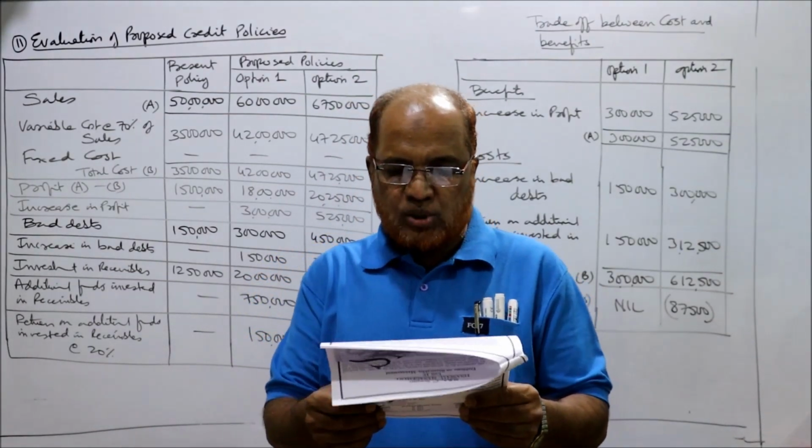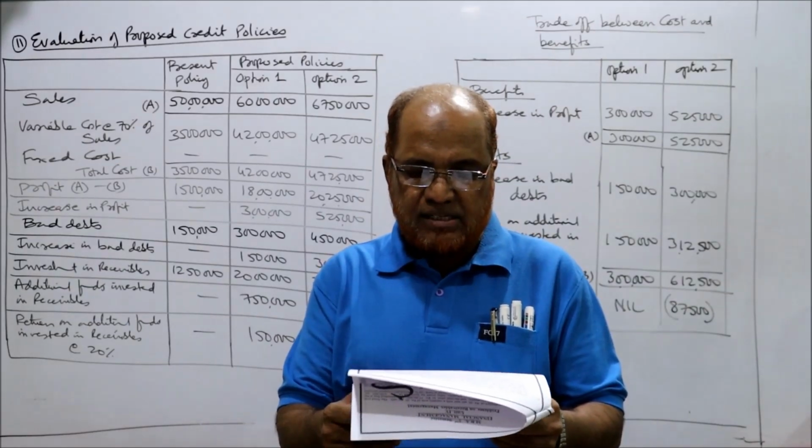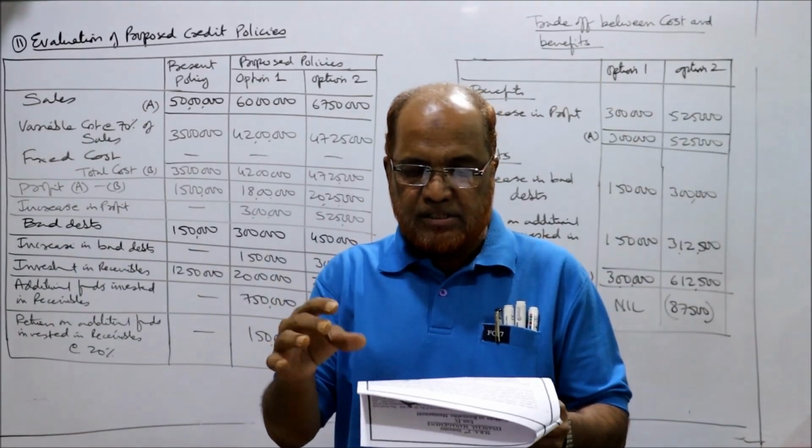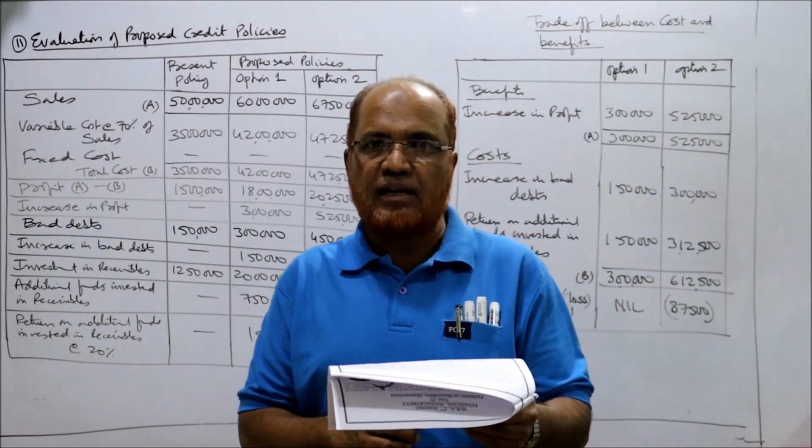The company proposes to increase the credit period to 2 months and 3 months, and expected sales increase by 18% and 30%. Presently 10,000 units are sold.